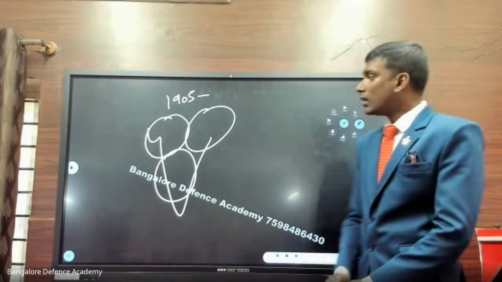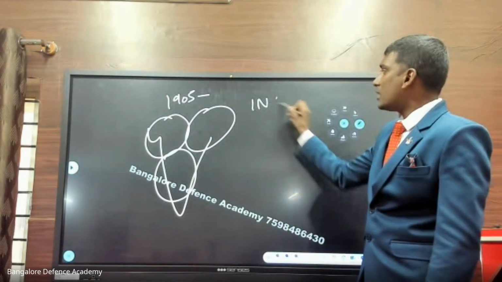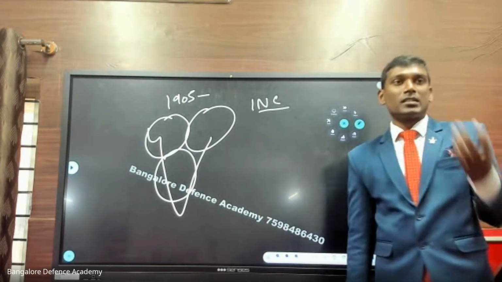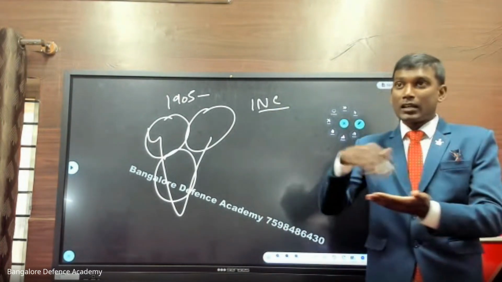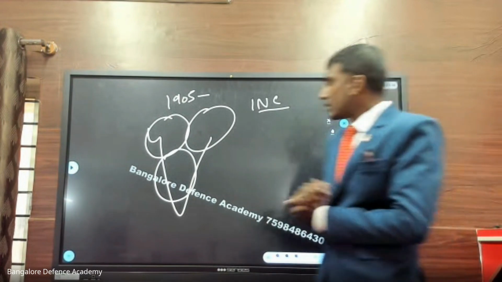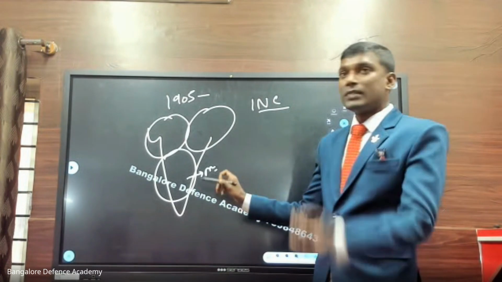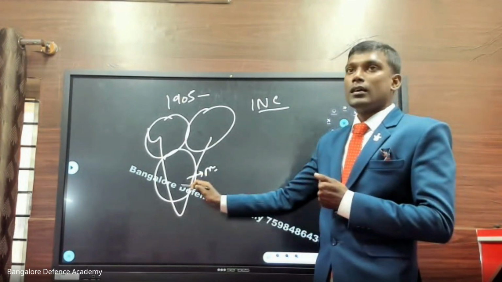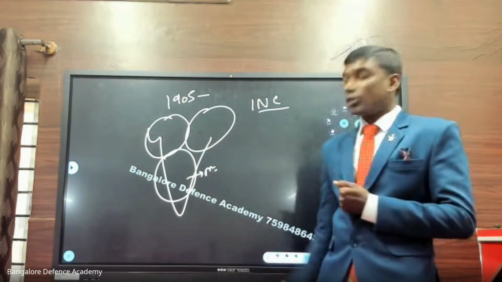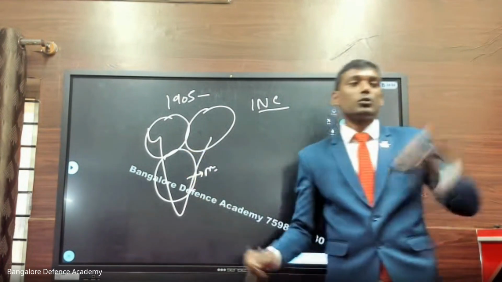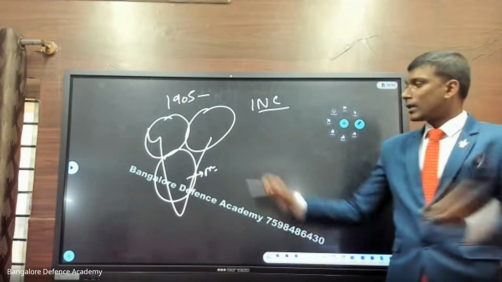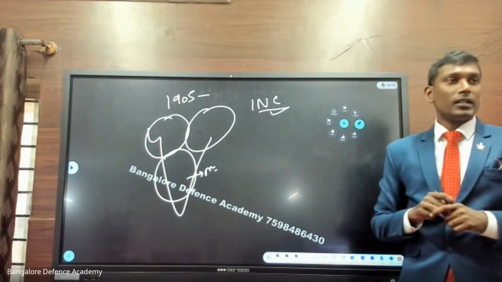Every year there will be an election: who will be the president of the Indian National Congress? The rule is, if the election meeting is happening in Madras, a person belonging to Madras province should not stand for the presidentship of the Indian National Congress. You understand? This is the rule.